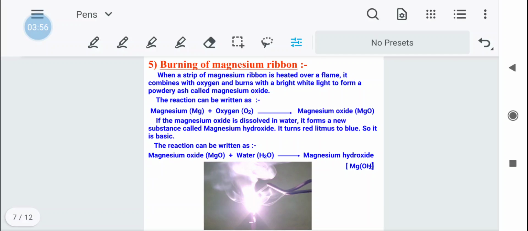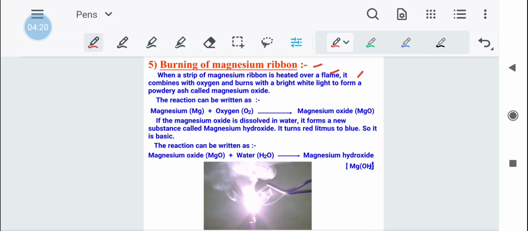One example of chemical change given here is the burning of magnesium ribbon. This example is in your class 10th also, chapter number 1. So let us see what is being done here. When a strip of magnesium ribbon is heated over a flame, we take a magnesium ribbon and put it over the flame.